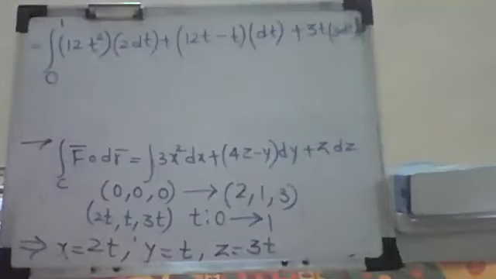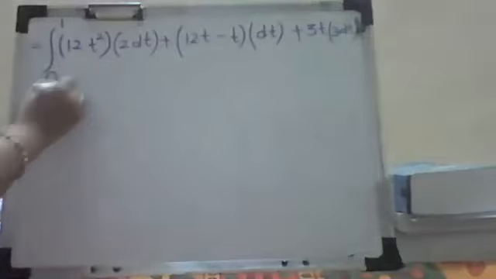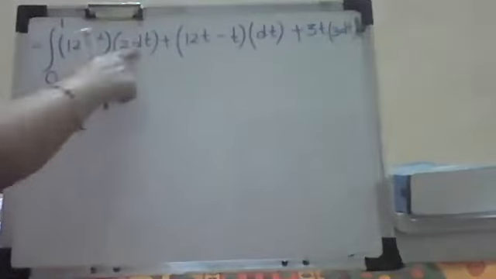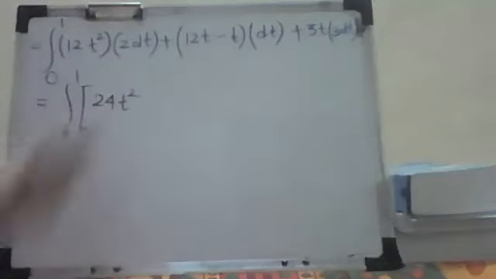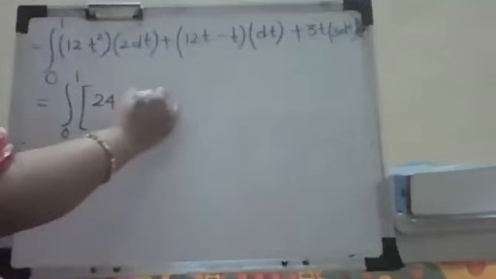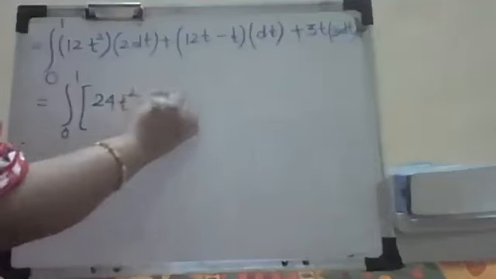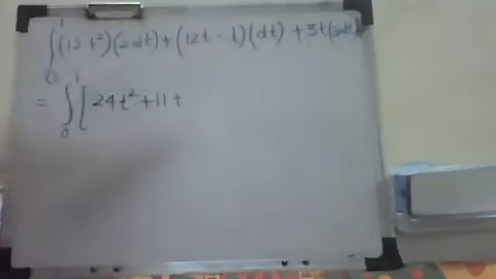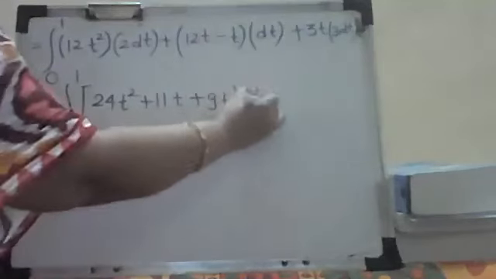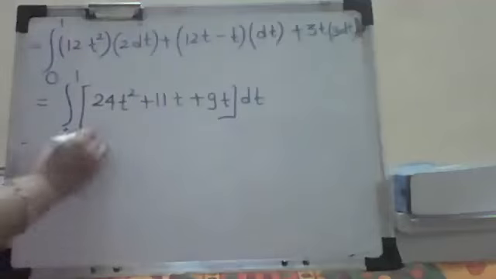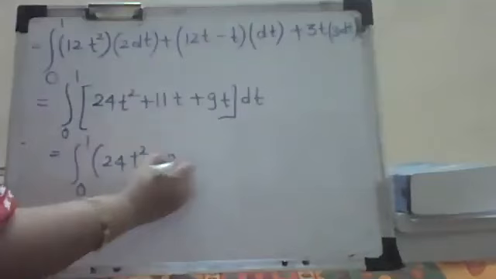Okay, now we'll solve this. So it is the integral from 0 to 1. I take the dt outside. So 12 times 2 is 24t square. Then we have plus 12t minus t, that is going to be 11t. Then 3t into 3, that is 9, so plus 9t dt. So it is the integral from 0 to 1 of 24t square plus, 11 plus 9 is 20t. Correct?